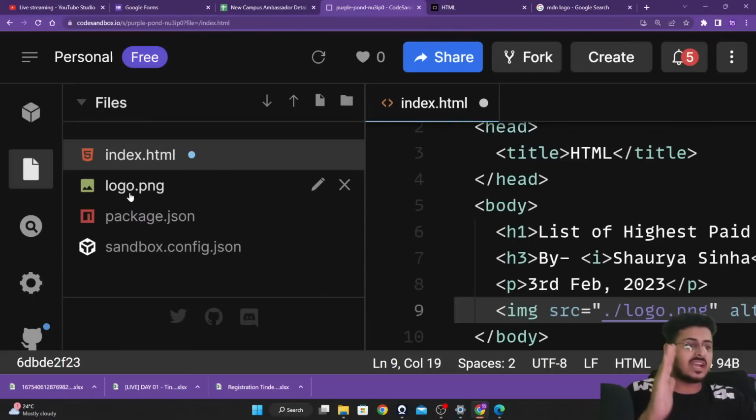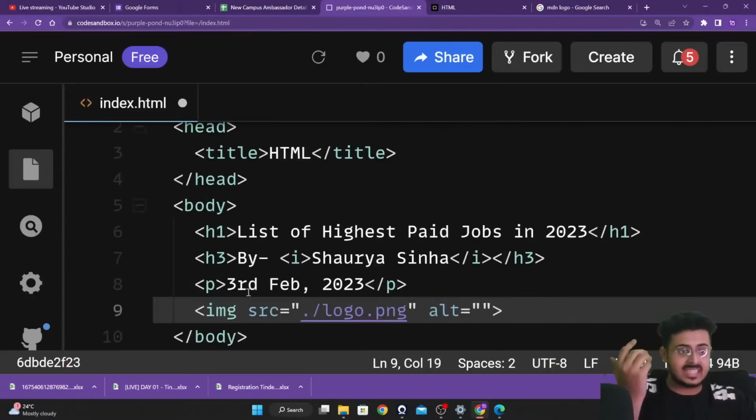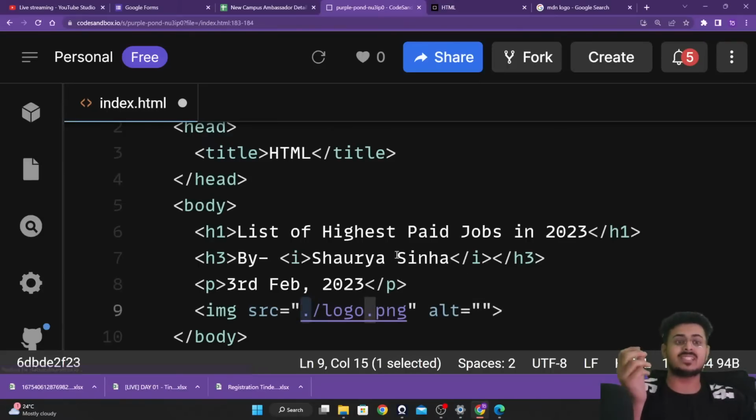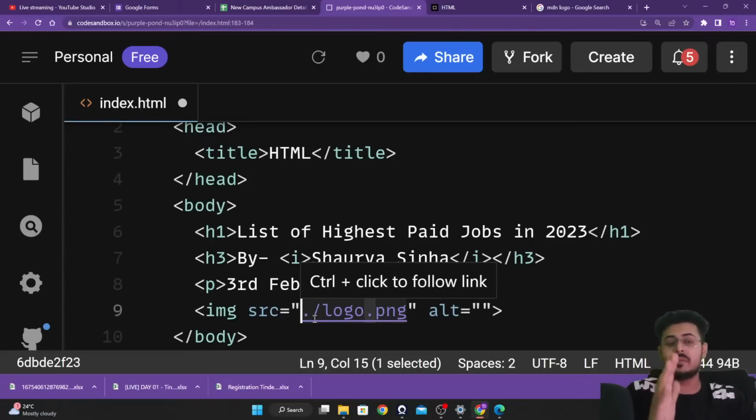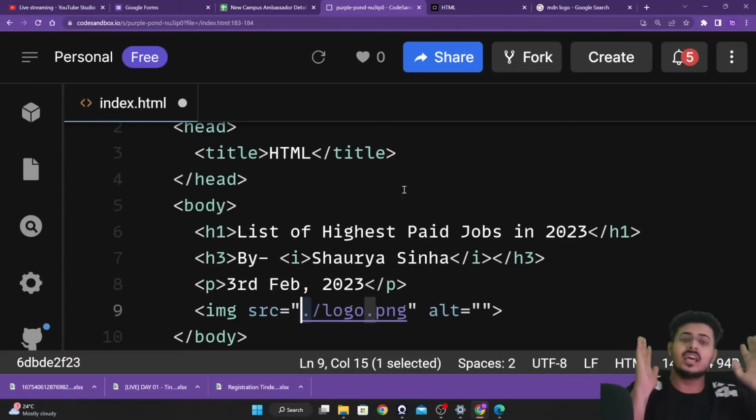They are both in the same folder itself. They're not in different folders. For that, I'm writing right over here dot. That means inside of the same folder, the current folder inside of which index.html is present. That is the files folder. So this dot basically means the same folder as index.html.